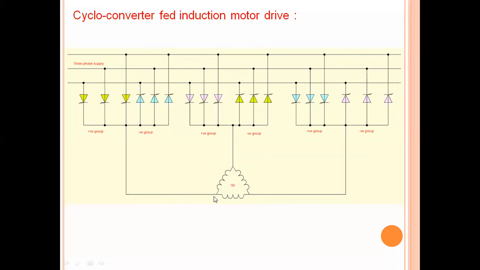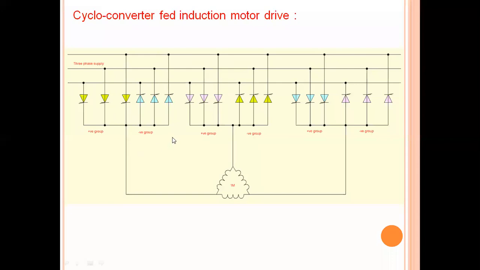Here, the induction motor stator terminals are connected in delta connection mode. You can show it as a delta type connection or star type connection. This is your convenience. So this is the circuit diagram of a cycloconverter feeding the induction motor.